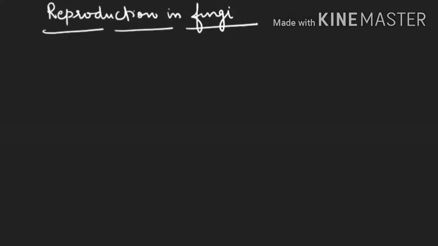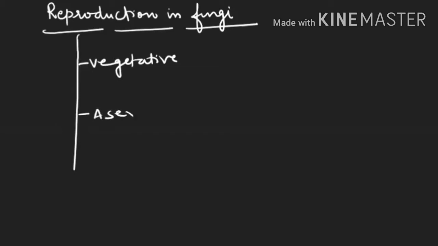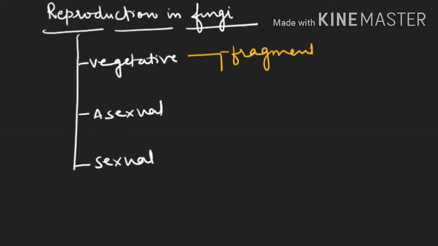So in this video today we are going to study about the reproduction in fungus. Now see, fungus shows vegetative method of reproduction. It also shows asexual method of reproduction as well as sexual method of reproduction. Vegetative method will be done by fragmentation. All the filamentous forms will go for fragmentation. Yeast, which is unicellular, will go for budding and fission also.